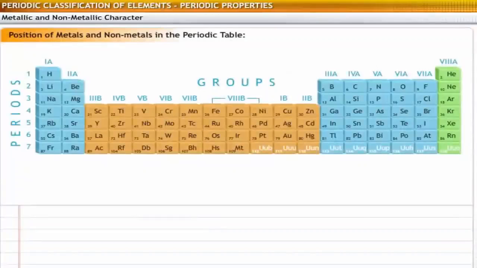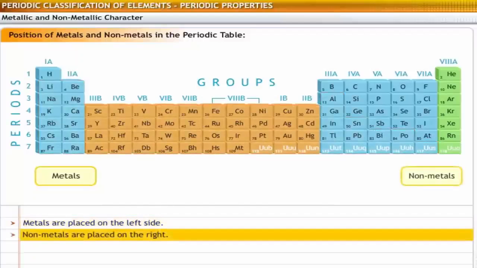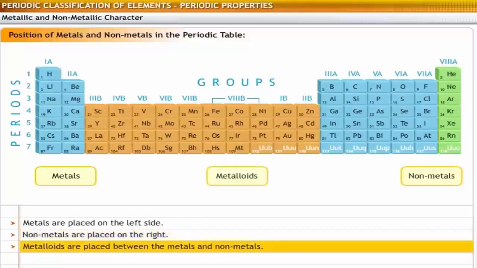From the trend, you can make out where the metals and non-metals should be positioned in the periodic table. Metals are placed on the left of the periodic table, non-metals are placed on the right side, and metalloids are placed between the metals and the non-metals.